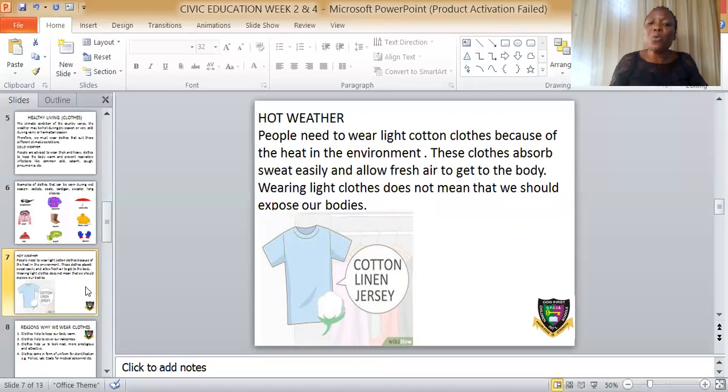Wearing light clothes does not mean we should expose our body. It does not mean that we should be walking up and down with a naked body, not wearing anything. Then easily, the little air that is blowing will enter our chest and affect the respiratory organs, which will cause disease in the body. Remember, the topic is to guard against germs and diseases.